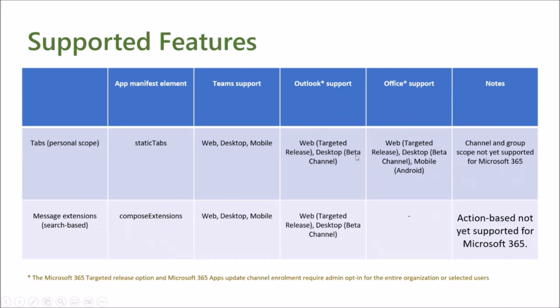For the desktop, you need to install the beta channel on your desktop and then it will work. It's just a small component. I'll tell you what the prerequisite is. Now, in the notes part, we can see that channel and group scope are not yet supported. That's what we need to remember. Teams has channels and groups, right? That's not supported for Office or Outlook. Both are not supported yet.